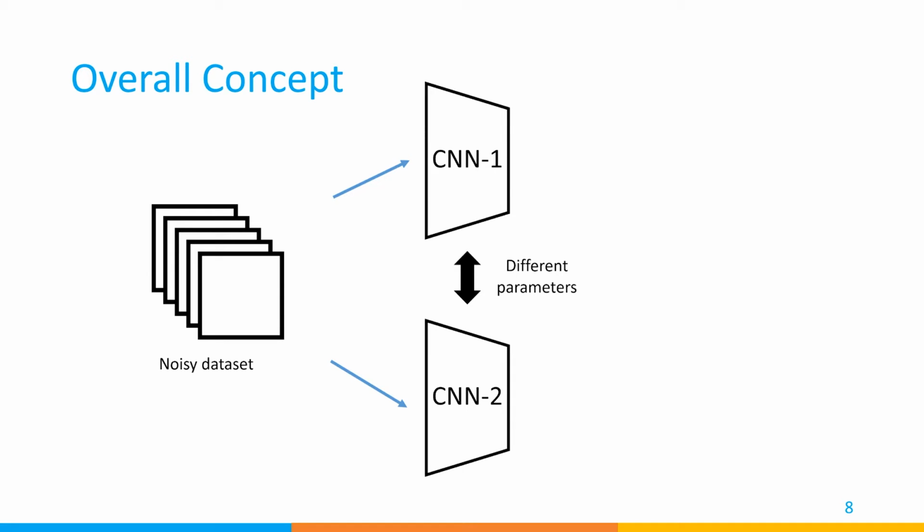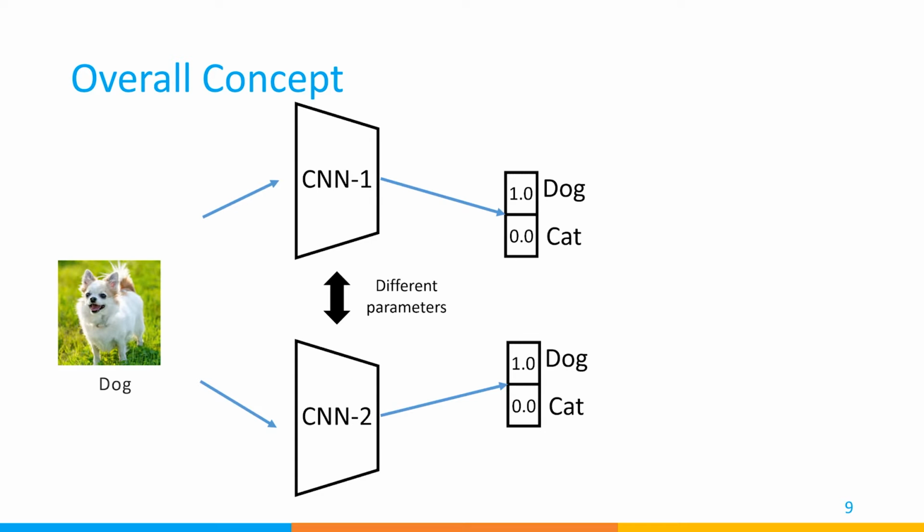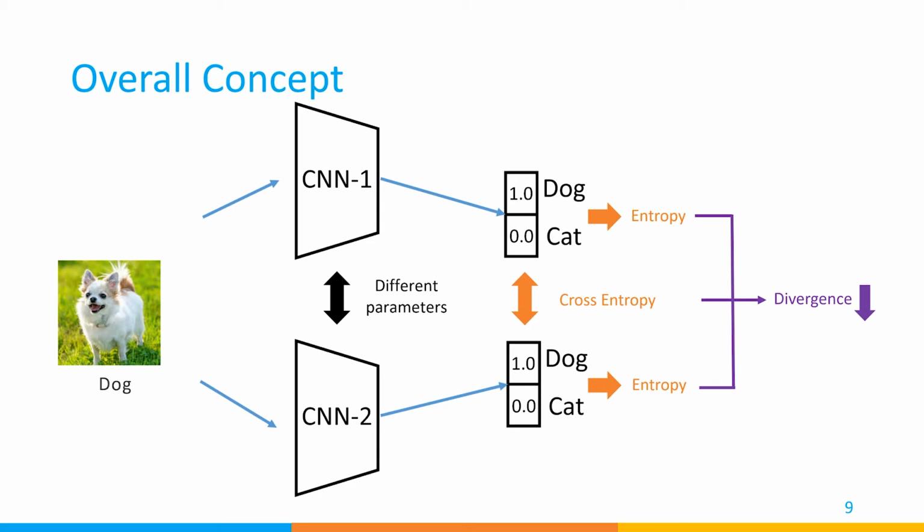The overall concept of our method is that when we have two different networks with different parameters and the same noisy dataset, the two networks will provide distinct views of each sample. This helps us detect noisy samples by calculating the divergence between the outputs of the two classifiers. For the clean samples whose image and label are paired correctly, the two networks will output the same result with high confidence. We calculate the entropy of each output and the cross-entropy between the two classifiers, and add them as the divergence. For clean samples, the divergence is low.